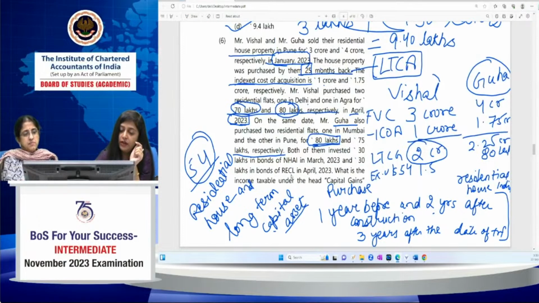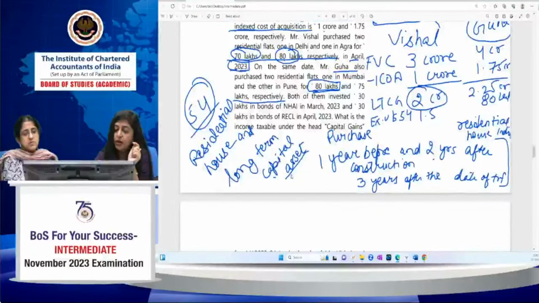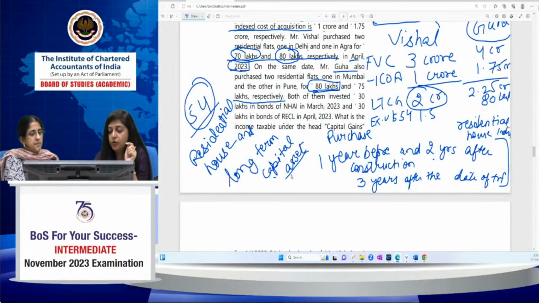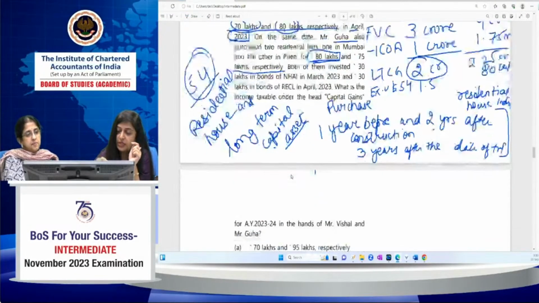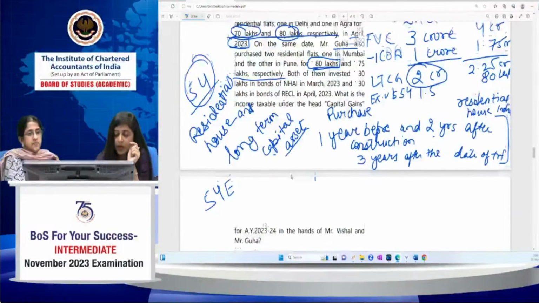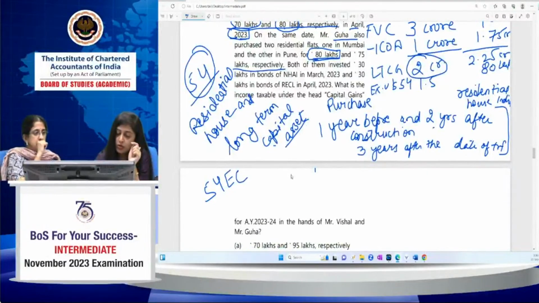Okay, then what they have done, both of them invested rupees 30 lakh in bonds of NHAI in March 23 and 30 lakhs in bonds of RECL in April 2023. Now another exemption comes into the picture. What is that exemption? That exemption is under section 54EC. 54EC exemption is also available in respect of long-term capital assets only.